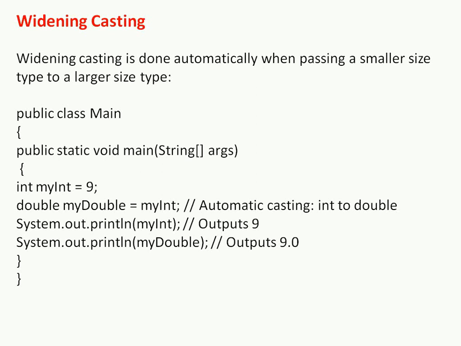Initially it is 9, so when converted to double the answer should be 9.0. We print using System.out.println, myInt, so the output is 9, and in the second line System.out.println of myDouble, so the output is 9.0. This is the simple way of widening typecasting, from smaller to larger.